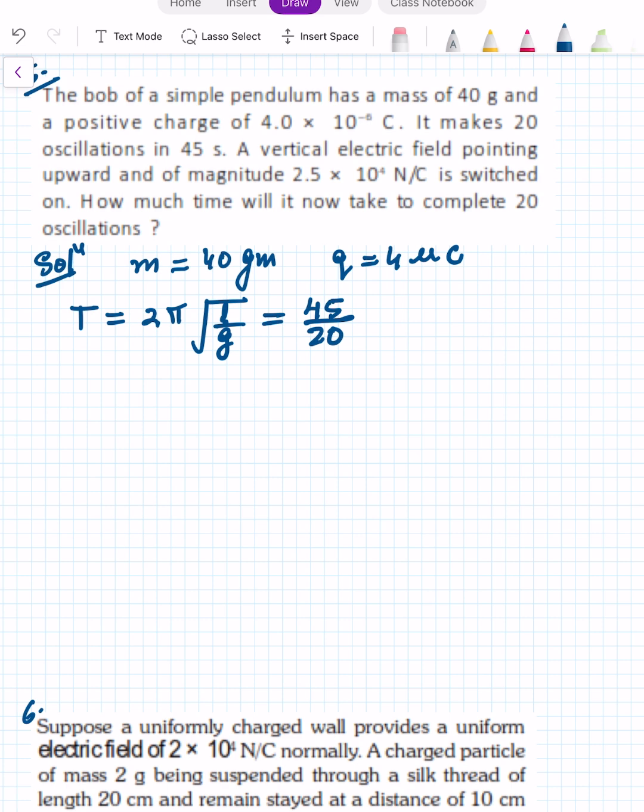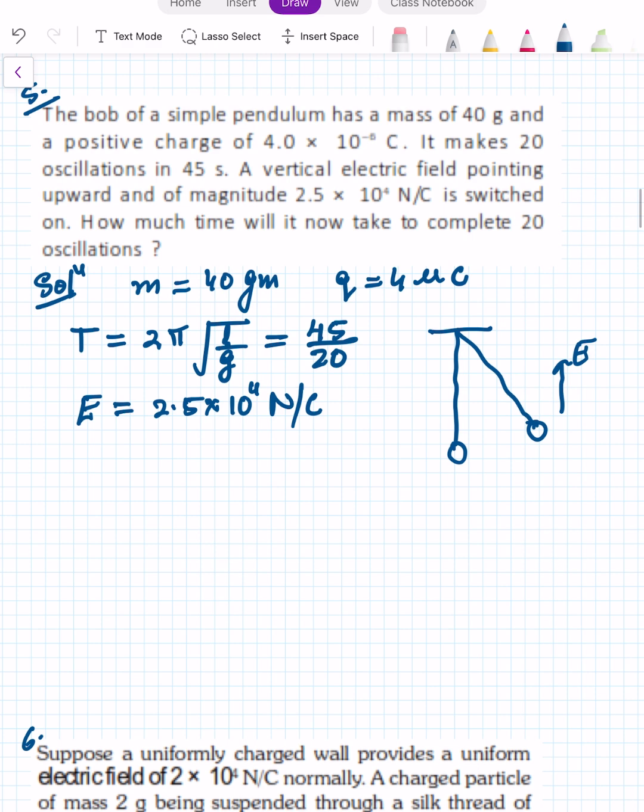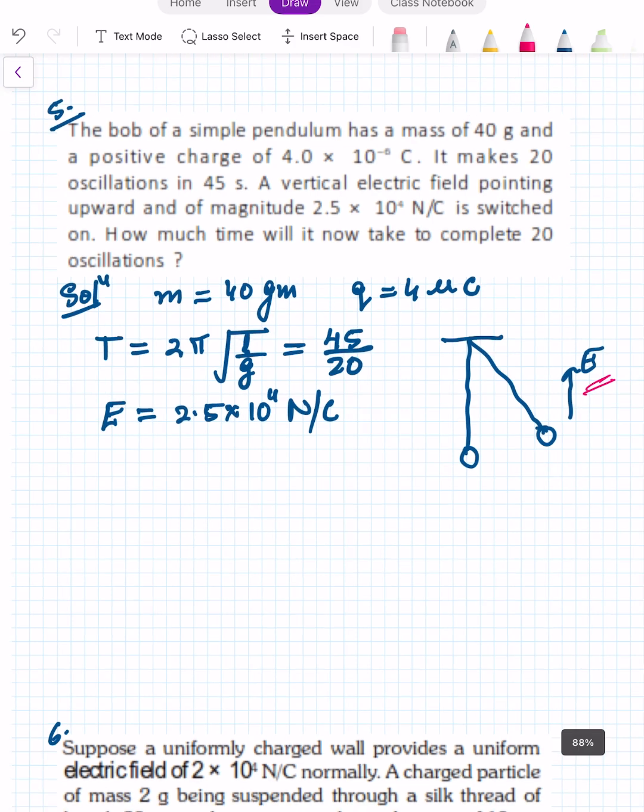Now they are saying a vertical electric field is pointing. So a vertical electric field will start, of magnitude, and the magnitude of the electric field is also given, 2.5 into 10 to the power 4 Newton per coulomb. Is switched on. Now they are saying how much time will it now take to complete the 20 oscillations, or we can say because of the switching on of this electric field, what is the change in the time period we have to find, something like that.